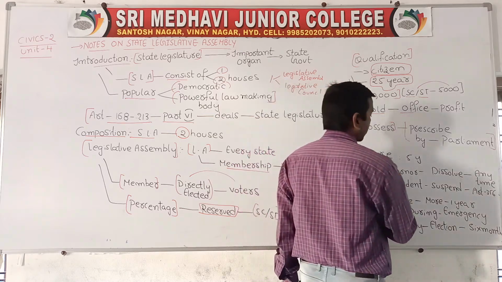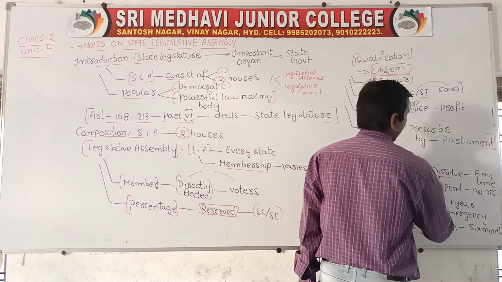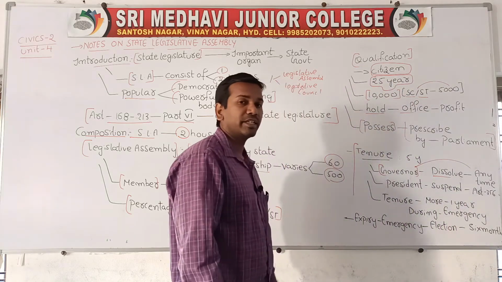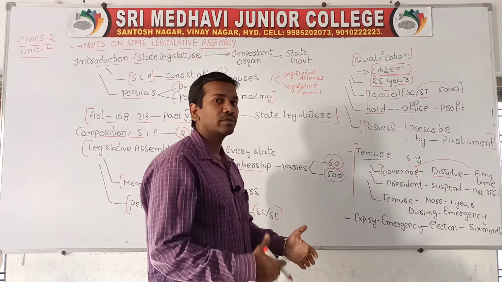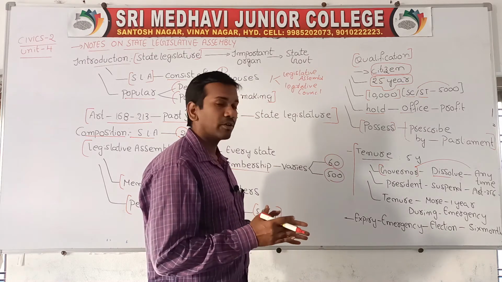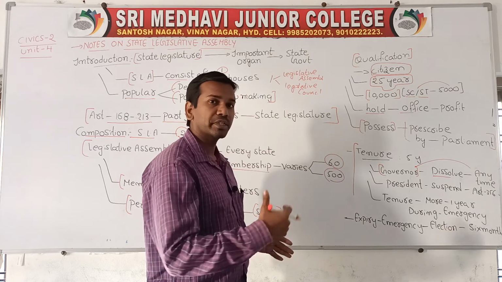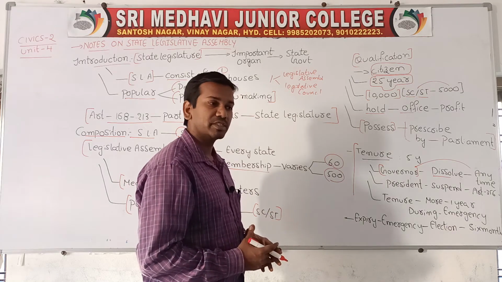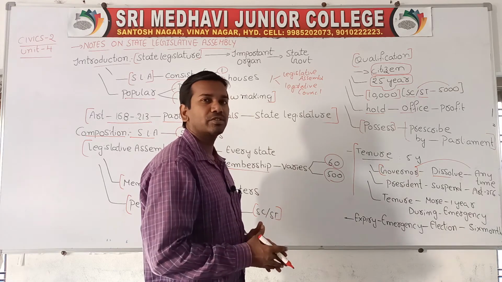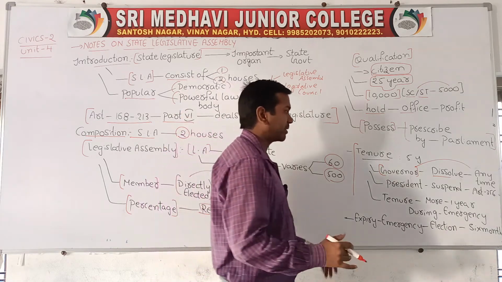The governor holds a position where the governor can dissolve the term at any time. If the governor wants to dissolve the legislative assembly, they can do so at any time, but the governor cannot do it on their own. He has to take permission from the chief minister; when the chief minister advises the governor, only then can the governor dissolve the state legislative assembly.